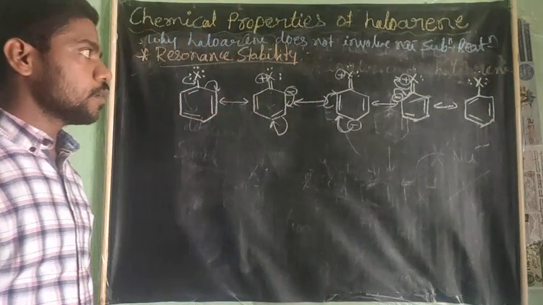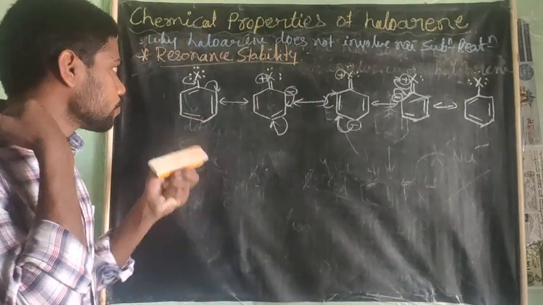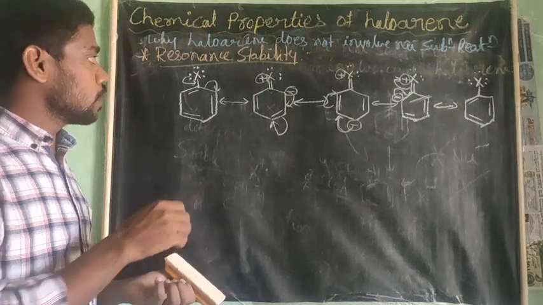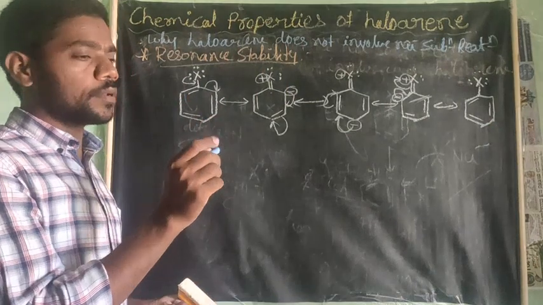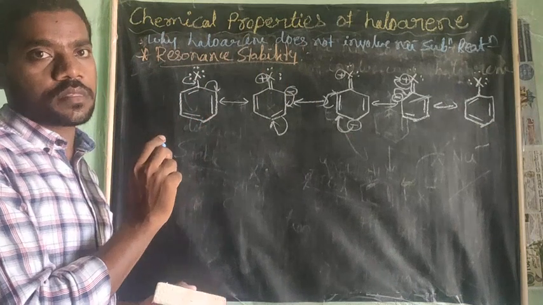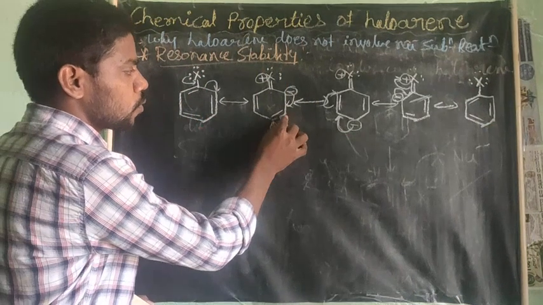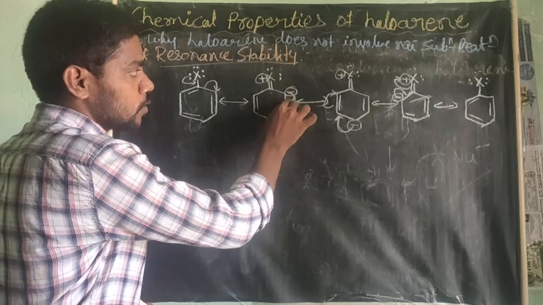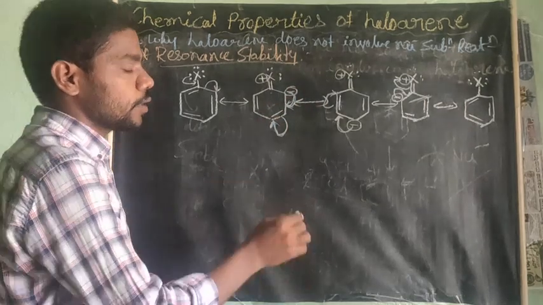In this resonance structure, these haloarenes are involved in resonance stability. You have to practice this resonance structure. This one arrow mark is also very important while drawing the resonance structure.